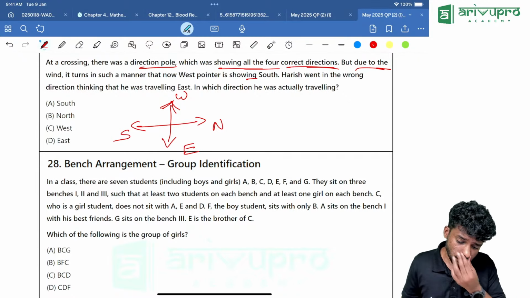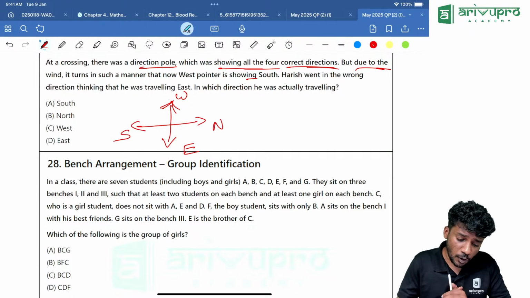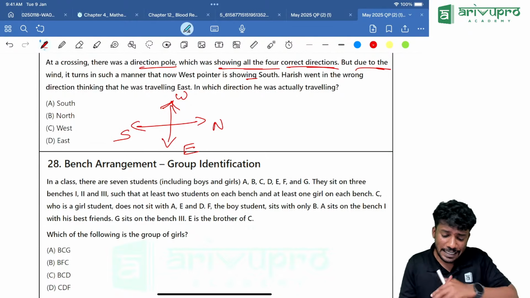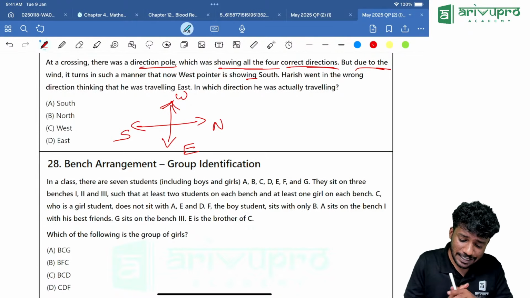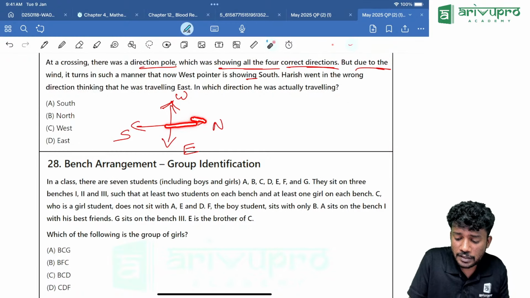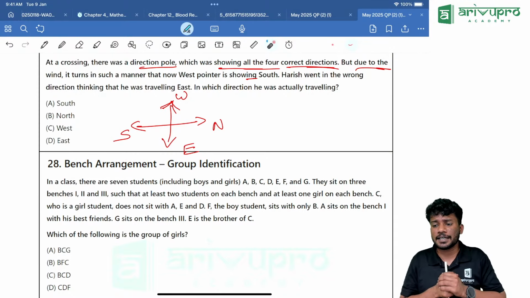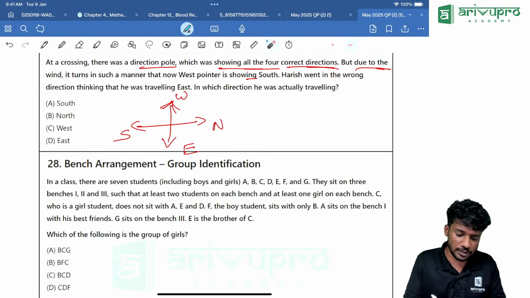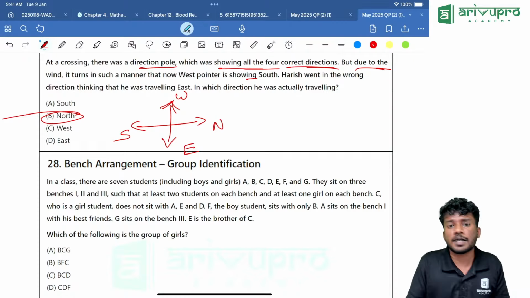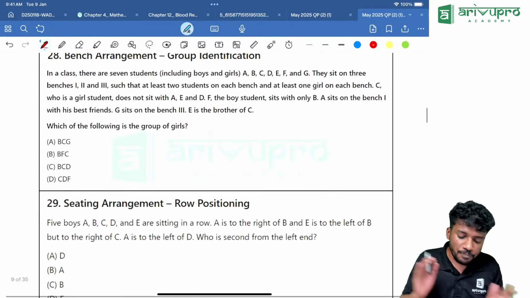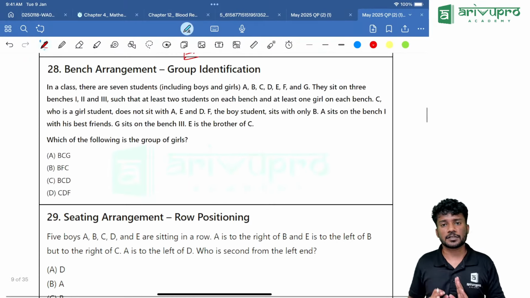Now my question is, Harish went in the wrong direction thinking that he was traveling east. He was traveling east, he went in the wrong direction. So what was he thinking? What is happening over here? He is actually traveling in which direction now? He is traveling in north direction right now. Yes. Now, bench arrangement, group arrangement.